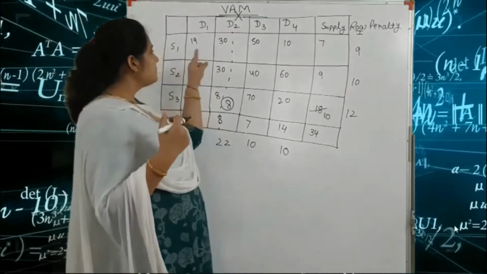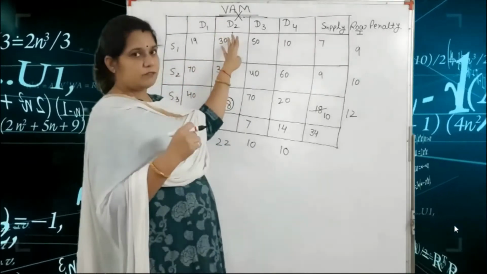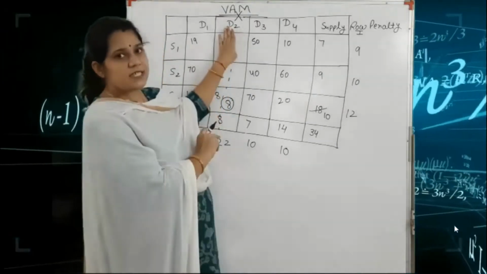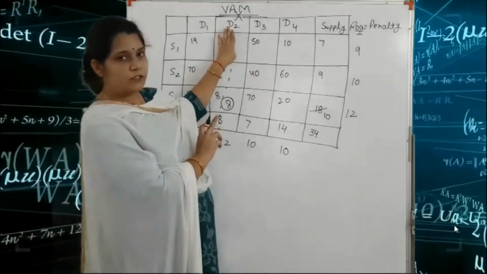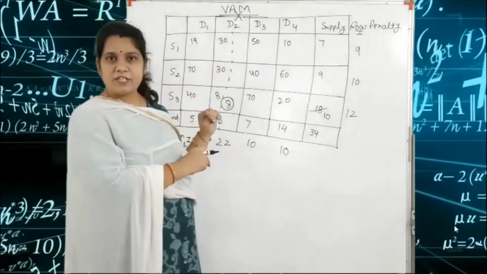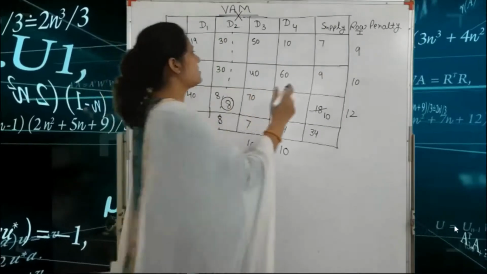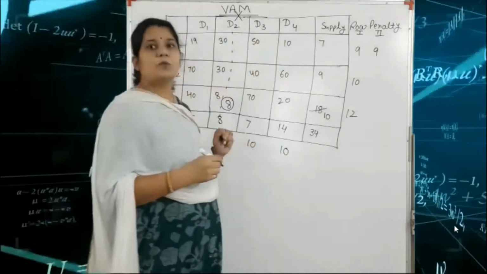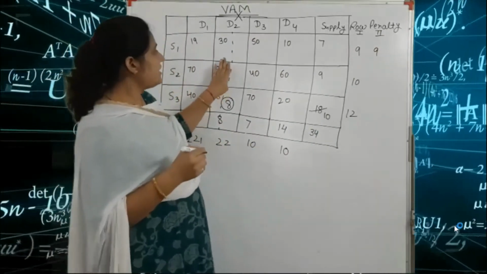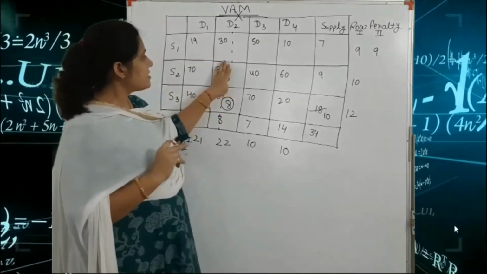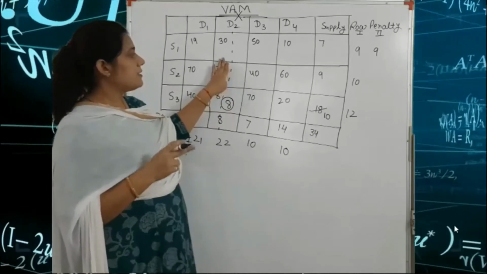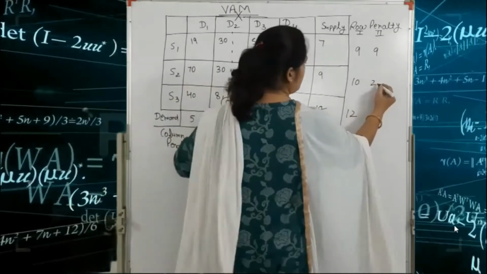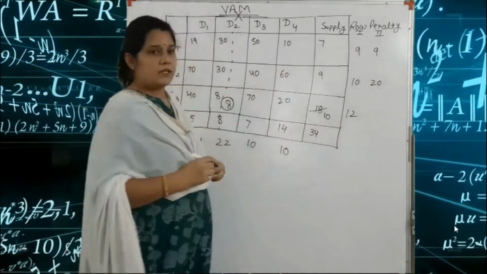Next allocation: again we find the row penalties and column penalties. This column is cancelled, so ignore it. If we hide this column, what is the minimum? The first lowest value is 10 and the second lowest value is 19, so 19 minus 10 is equal to 9. This is our second row penalty. Again hiding this column, the first lowest value is 40 and the second lowest value is 60. So 60 minus 40 is equal to 20. We put 20 here.